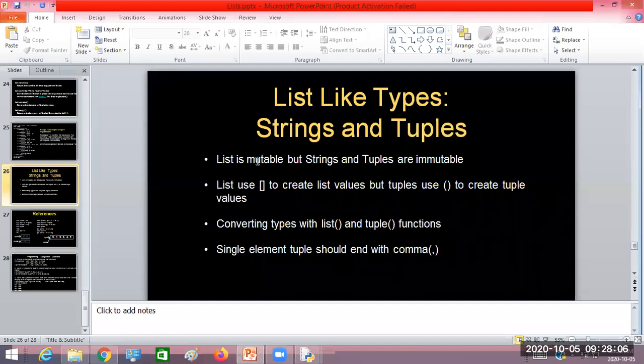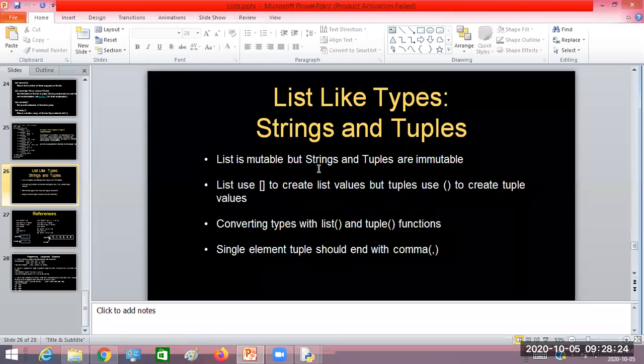So the list can be modified. Elements can be added, elements can be deleted, or the element values can be changed. So all that comes under mutable. When you say that an object is mutable, that means its data, its content, can be modified.